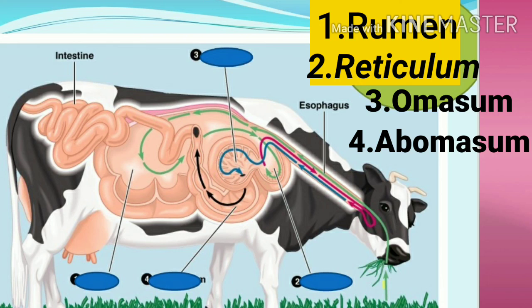I hope it is clear to you. Children, this is very important: what is the largest part of the ruminant stomach? And the correct answer is rumen. So I hope it is clear to you.